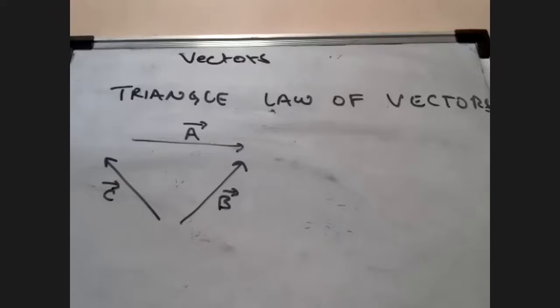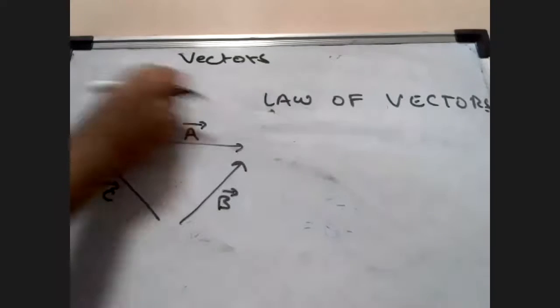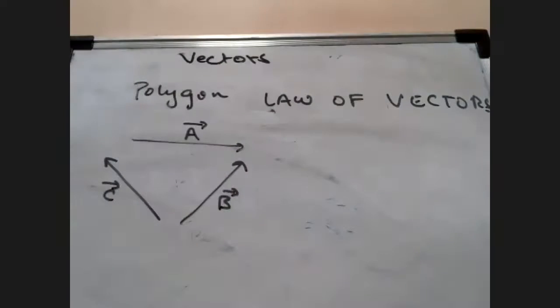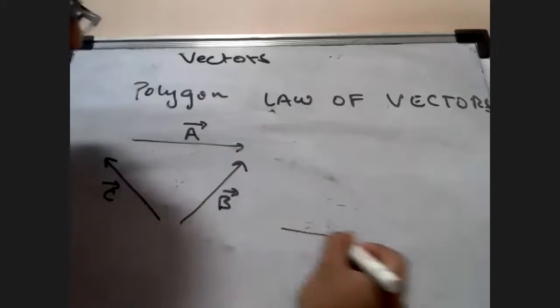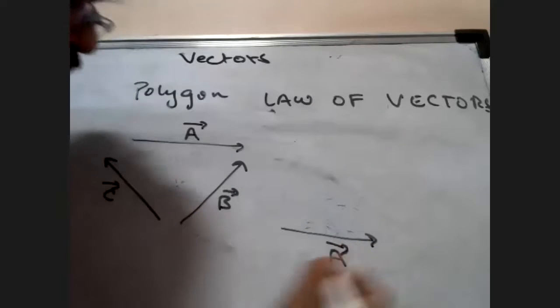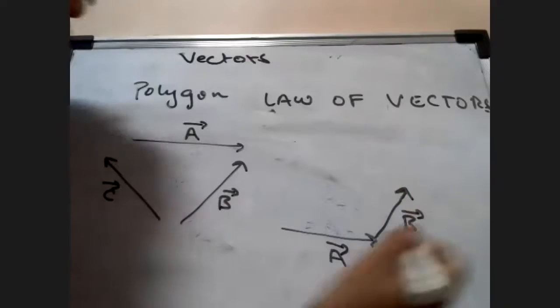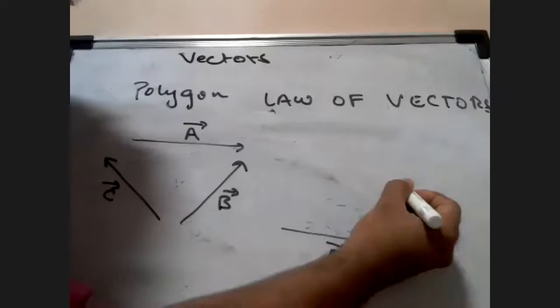Question is, if A and B are any two unequal vectors, what can you say about the vectors A plus B and B plus A? See, listen to me here. This is called polygon law of vectors. So instead of triangle law, we will shift it to polygon law of vectors. Students, listen to me. I can rearrange this entire thing. If this is A, let's displace it over here. Let's write this is A vector. And let's displace this vector over here in such a way that this becomes my B vector. And let's displace this vector in such a way that this becomes my C vector.